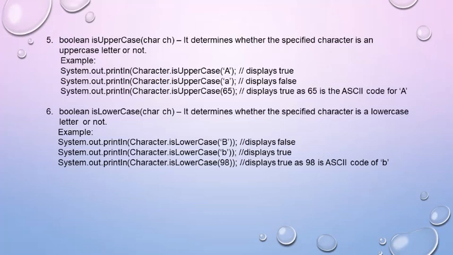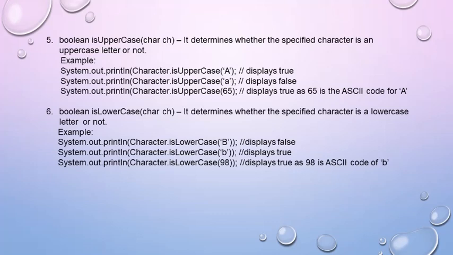The fifth character function is isUpperCase. It determines whether the specified character is an uppercase letter or not. System.out.println(Character.isUpperCase('A')) will display true since capital A is given over here and it is an uppercase character. In the second one it will display false because it is a lowercase character. In the third one 65 is passed, so it will automatically typecast it into the character A since it is the ASCII value of A. So it will display true.